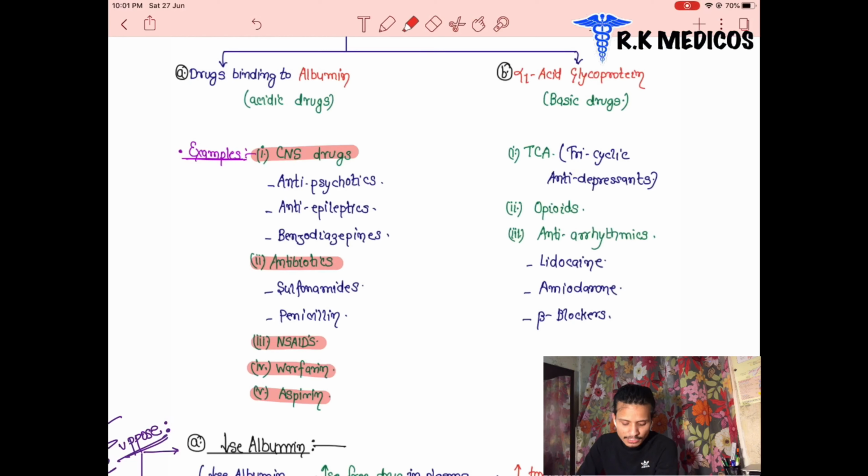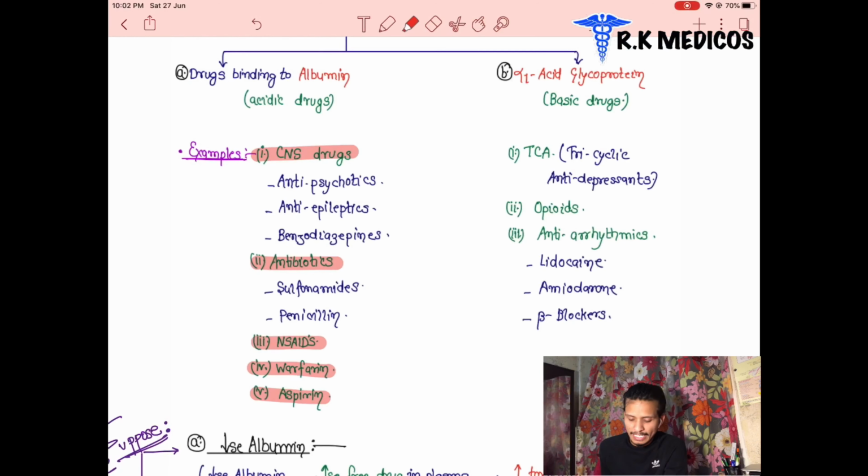The antibiotics used are sulfonamides and penicillin. These are the two antibiotics which also act on the albumin protein of the plasma, and they are acidic drugs. Next one is NSAIDs, non-steroidal anti-inflammatory drugs, and warfarin and aspirin. So these are all the five groups of drugs which are acidic drugs. They bind to the albumin in the plasma protein.